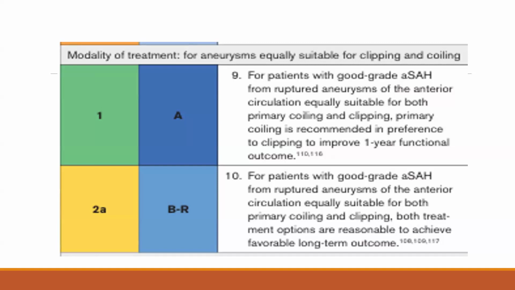For patients with good grade SAH from a ruptured aneurysm of the anterior circulation who are equally suitable for both coiling and clipping, both treatment options are reasonable to achieve favorable long-term outcome. This statement has a class of recommendation 2A and level of evidence B.